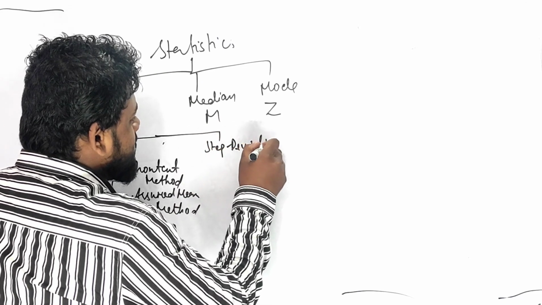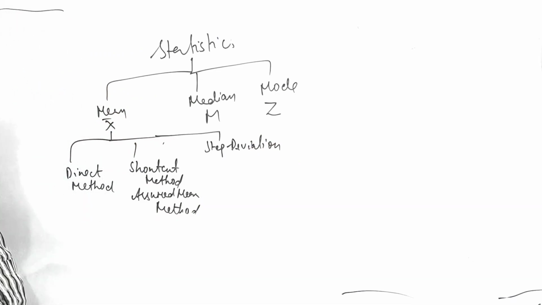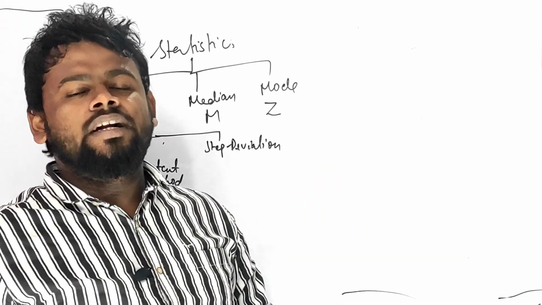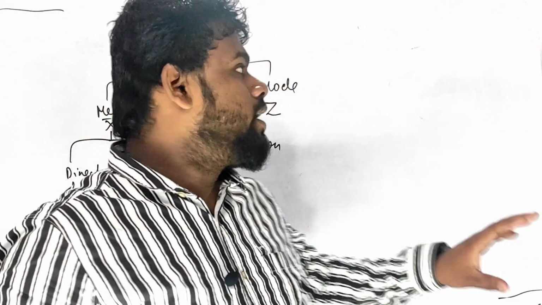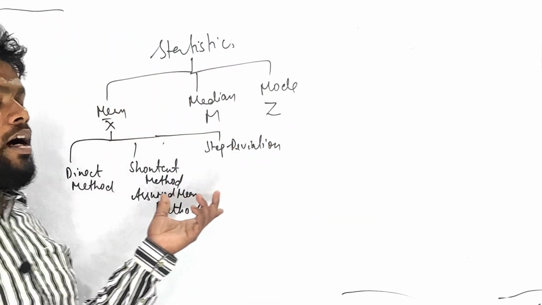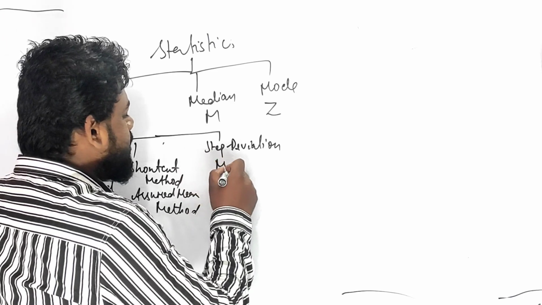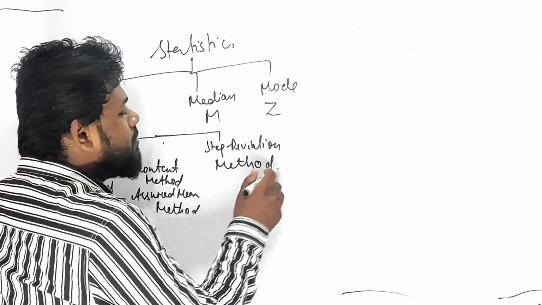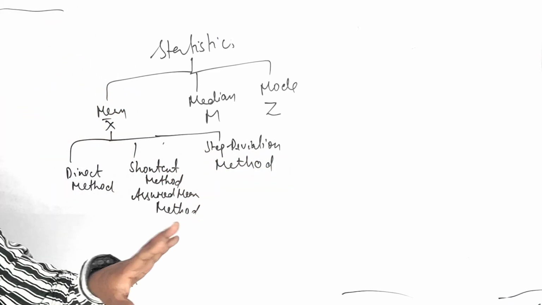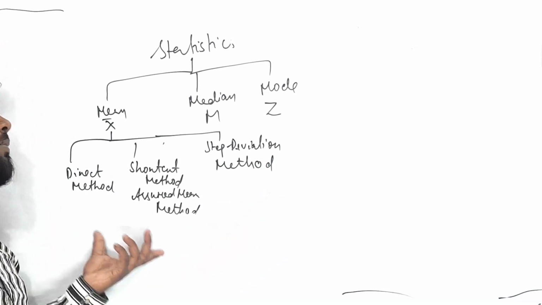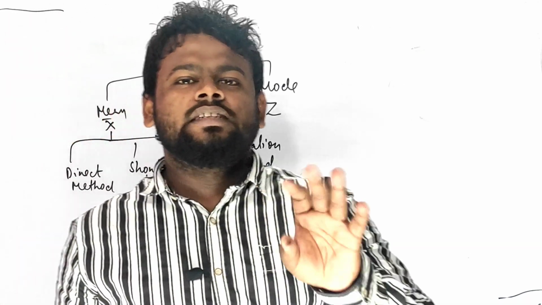This time ICSE has reduced the syllabus, in which ICSE has recommended that out of the three methods of finding the mean, you have to learn any one method. That means there are three methods of mean, and only one method is needed. Learn any one method and go and ace the exam.